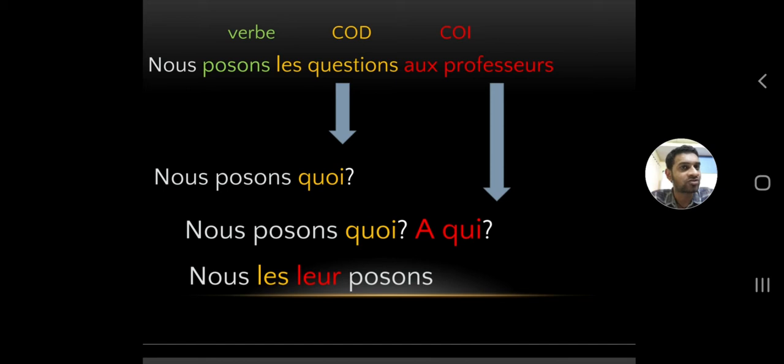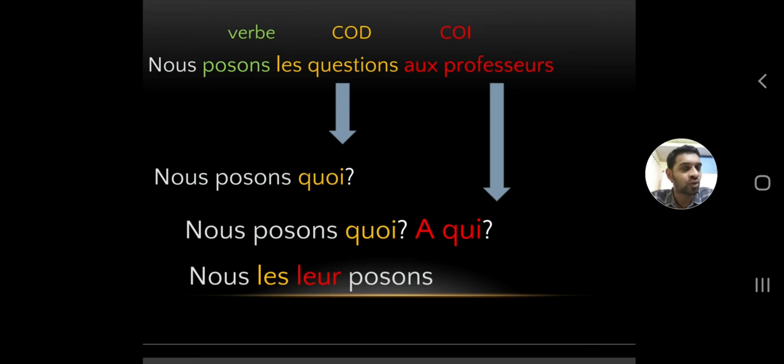Why? Because we got AU, AUX. AUX is nothing but à plus les. So we got a preposition in it, à. We consider au professeur as an indirect object, and les questions as a direct object. Even if you question it, nous posons quoi?